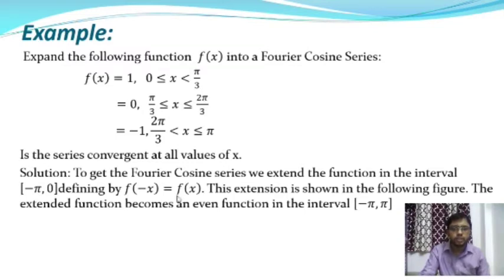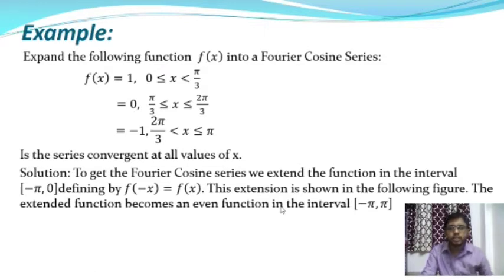Now this interval is extended to minus pi to 0 and satisfies this relation. Therefore the function f of x is an even function, defined in the interval minus pi to plus pi.